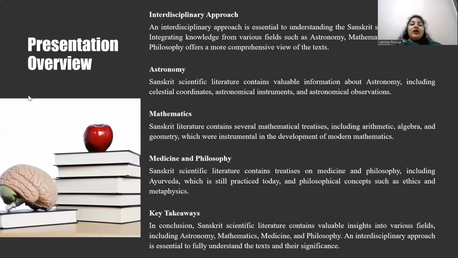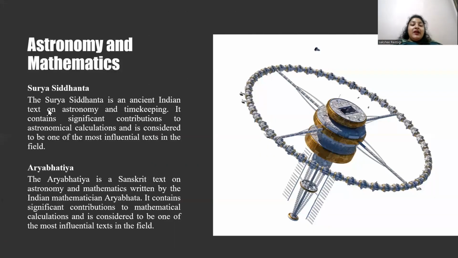So, what do you mean by astronomy and mathematics? See, in ancient Indian astronomy, there was an accurate calculation of pi. Ancient Indian astronomers calculated pi to be 3.1416, which is close to the modern value of 3.14159.